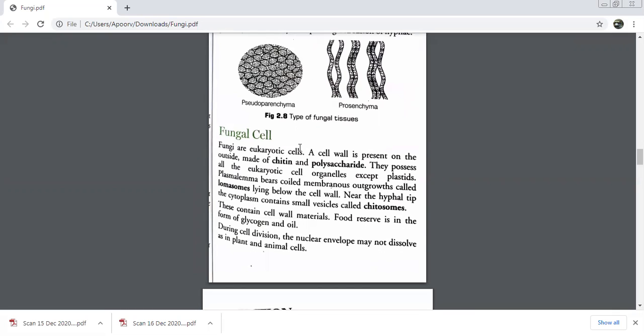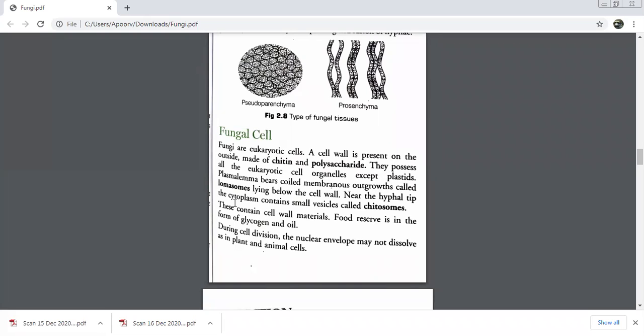Now let's move on to the fungal cells. They are eukaryotic cells. The cell wall is present on the outside, and the cell wall is made up of two things, chitin and polysaccharides. Name the two substances which make the cell wall of a fungus. Chitin and polysaccharides. Very good. Since they are eukaryotic, advanced cells, they have all organelles except for one. Which one do they not have? Plastids.